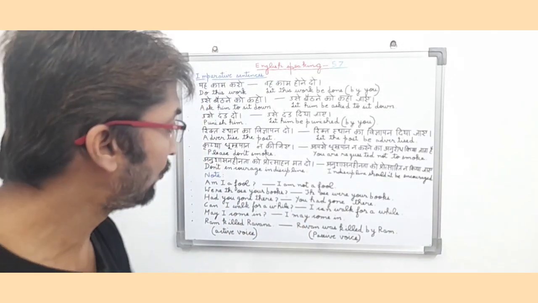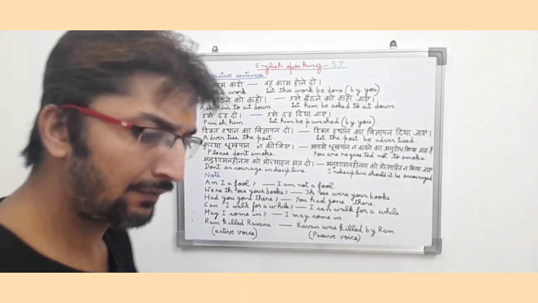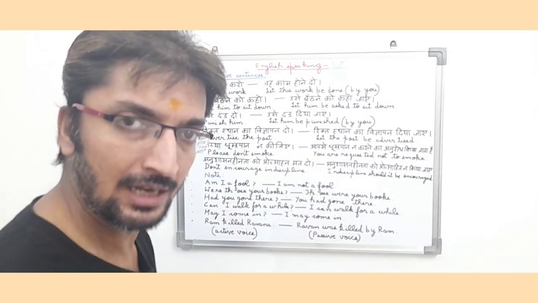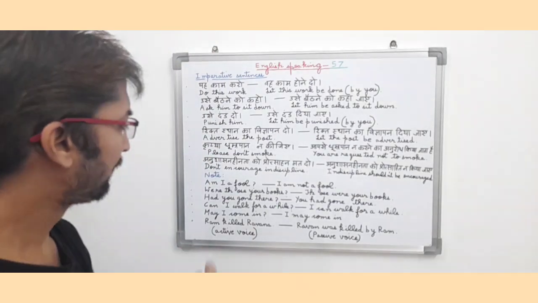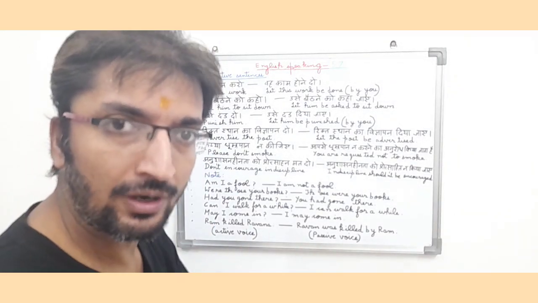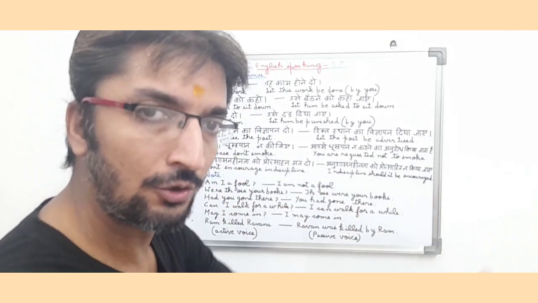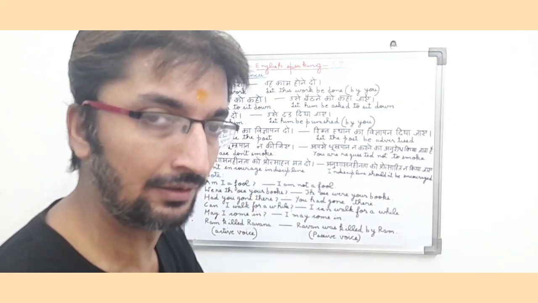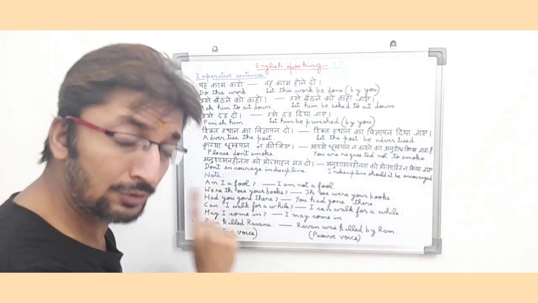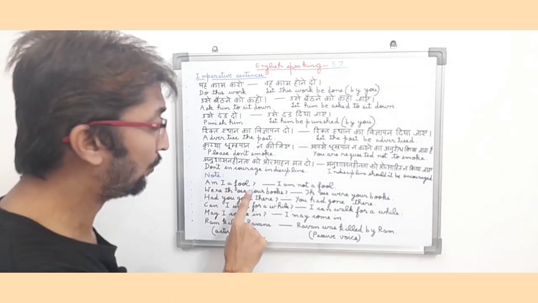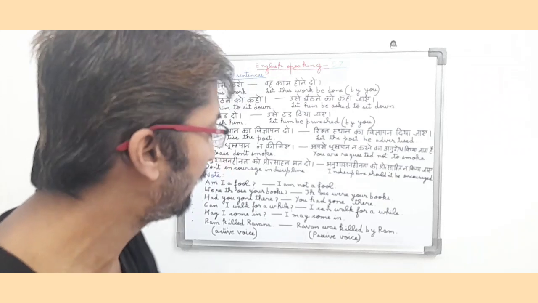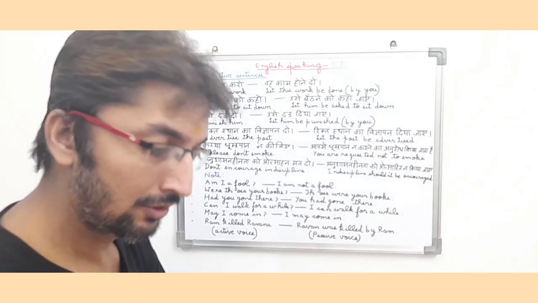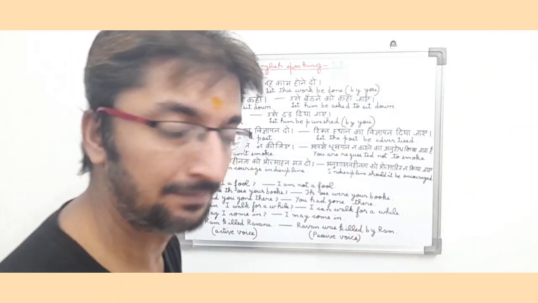Now it will convert into I am not a fool. So basically friends, when we use present tense in our English sentence, we use am before I because we are asking a question to another person. So it will become an interrogative sentence and it will be in present. So am will be used before I and it will be Am I a fool. So the answer in a positive way will become I am not a fool. So it is a negative sentence.